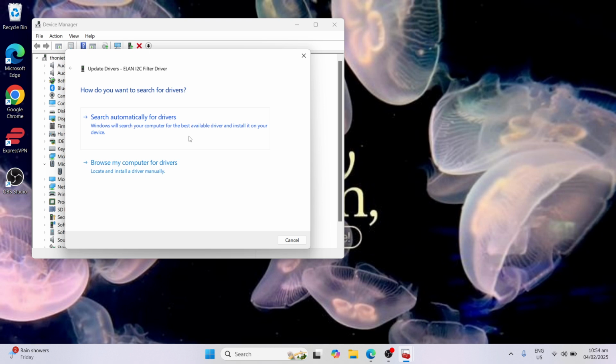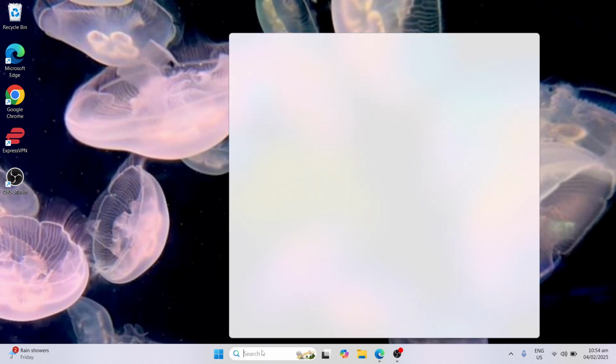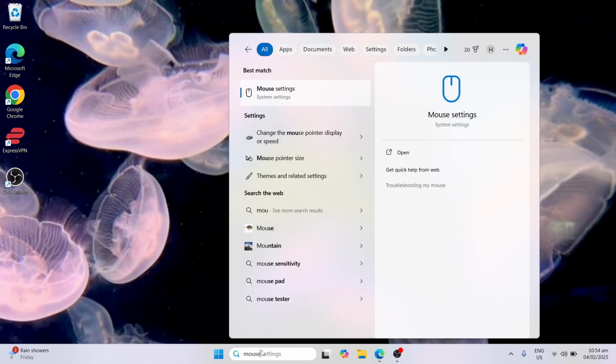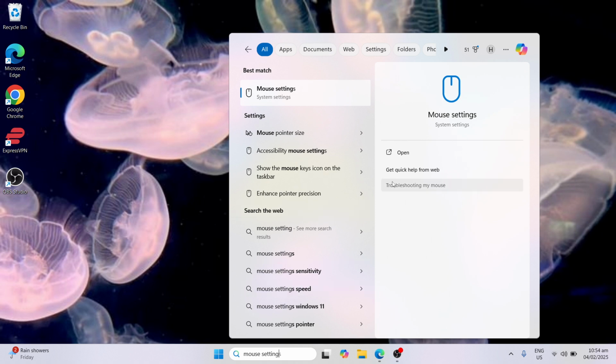Once you're done with this step, we are going to proceed to our second step, which is to search for mouse settings. Let's click open.